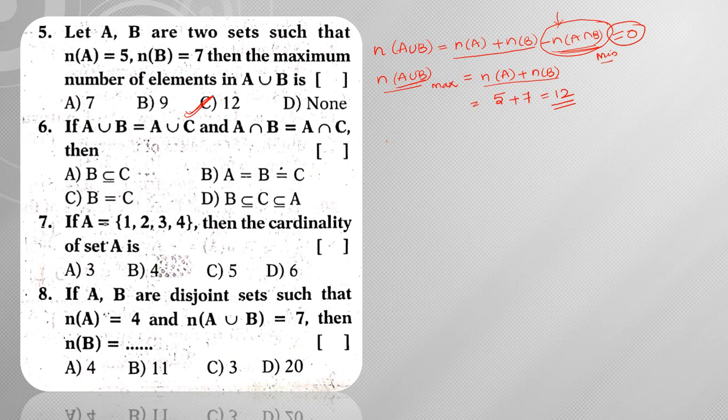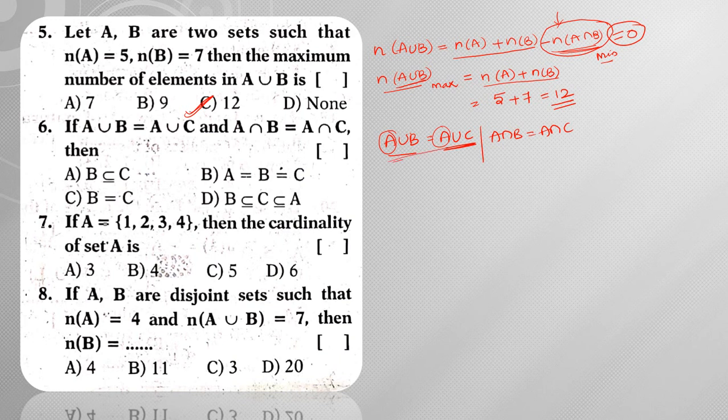Next, A union B is equal to A union C, and A intersection B is equal to A intersection C. So here A union B is equal to A union C, since A is the common thing, and A intersection B is equal to A intersection C.